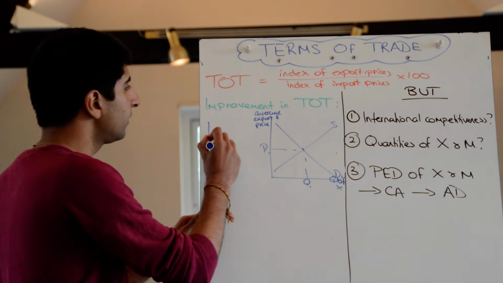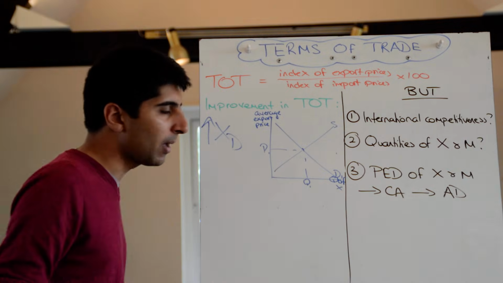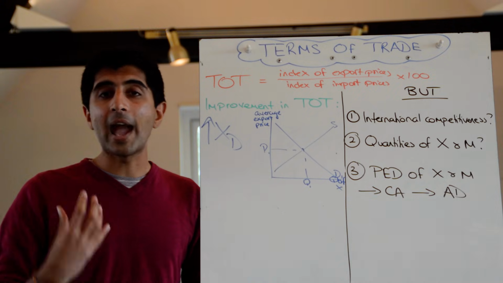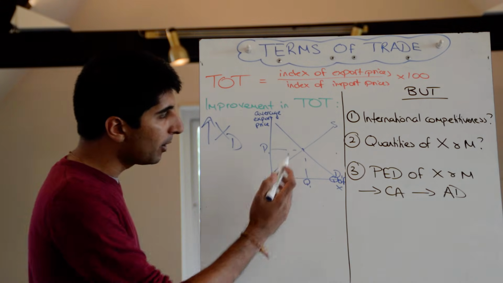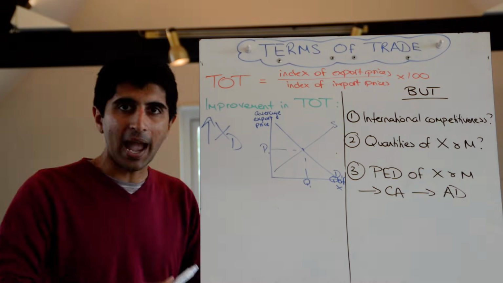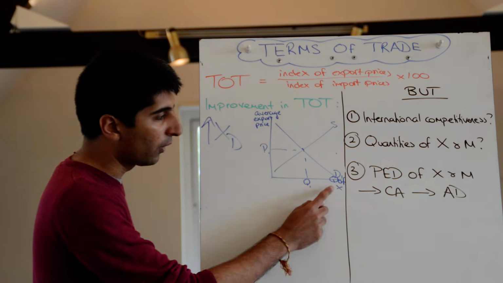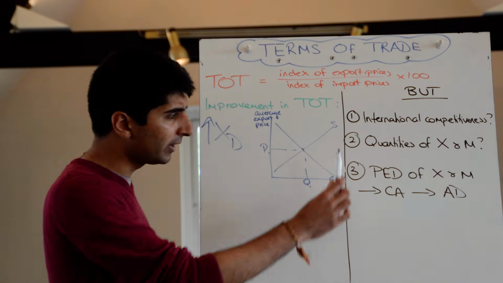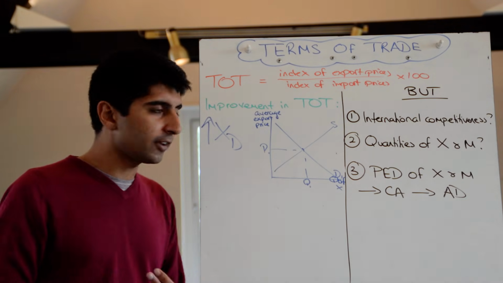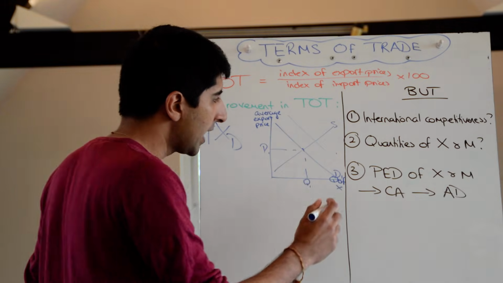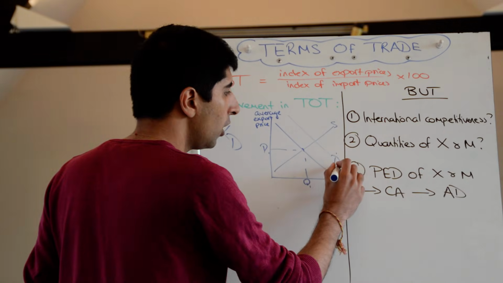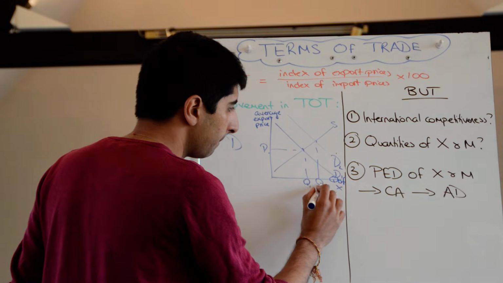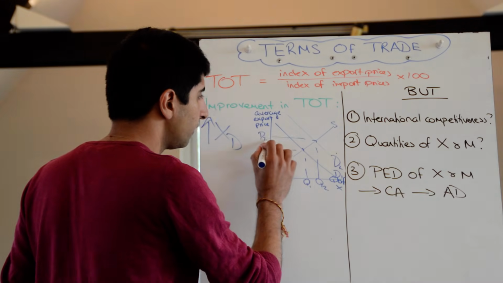So let's take an increase in the demand for exports. Maybe that's a change in fashion and tastes which favours the exports of the given nation. I've made up a little diagram here where on the y-axis I've got the average export price for a nation, and on the x-axis I've got the quantity of exports for a given nation. We've got supply and demand here. So we're saying that demand for these exports has risen because of a change in fashion and taste towards these exports, which shifts demand to the right from D1 to D2. And there is the increase in price.